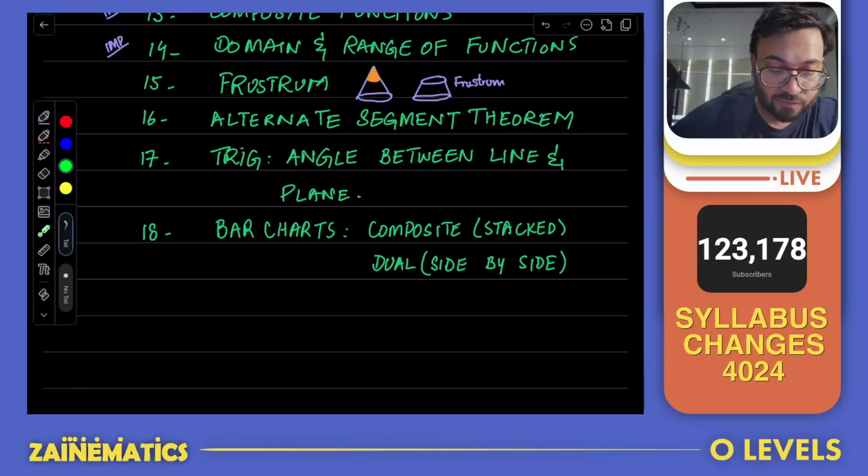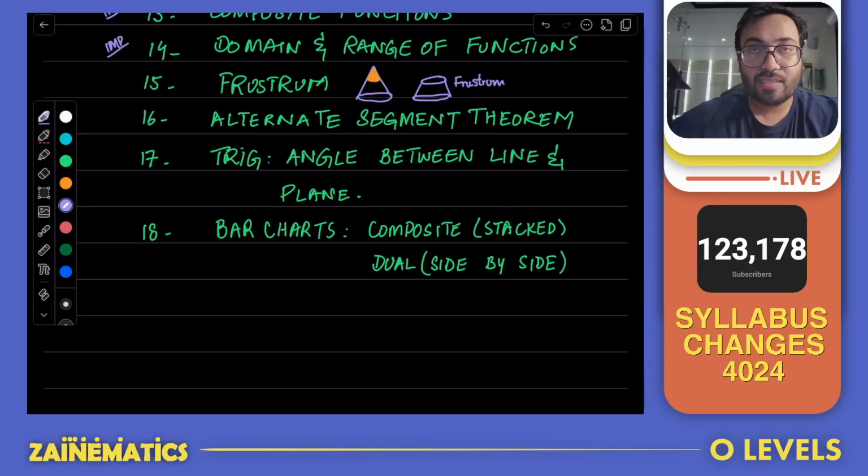Number 16 is from circles, and in circles, many books used to have the alternate segment theorem, but the syllabus did not explicitly have the alternate segment theorem. Many teachers used to teach it while teaching circle properties, but since it was not a part of the syllabus, I did not used to teach it. It was not tested in our syllabus directly ever. Sometimes many kids who knew how to use it were able to take some advantage of it, but it was never a part of our syllabus directly.